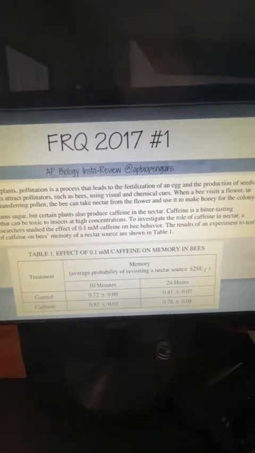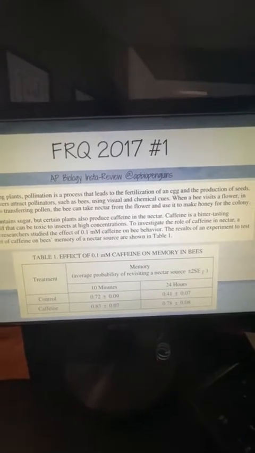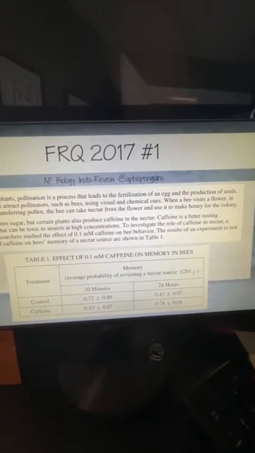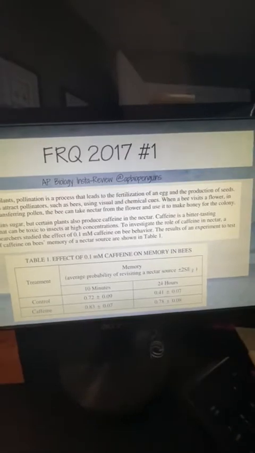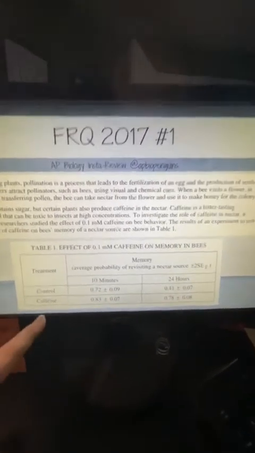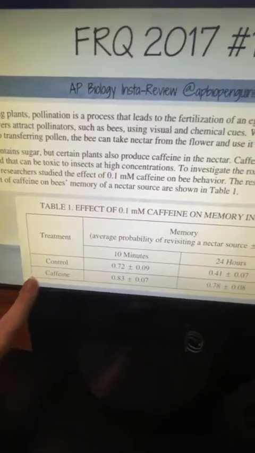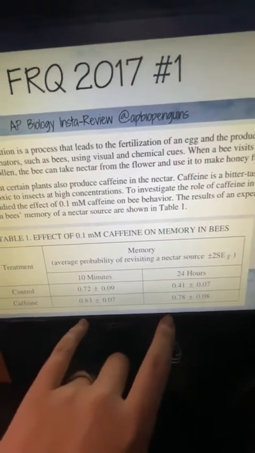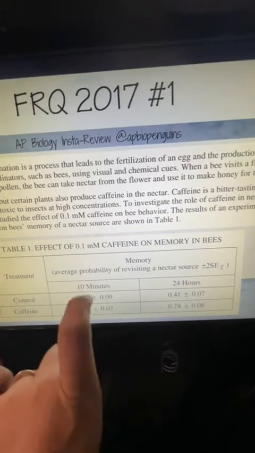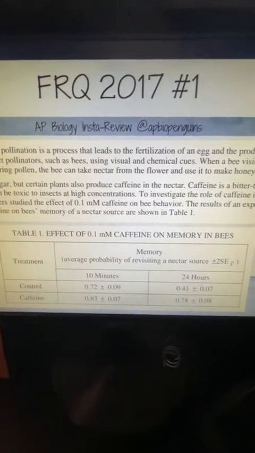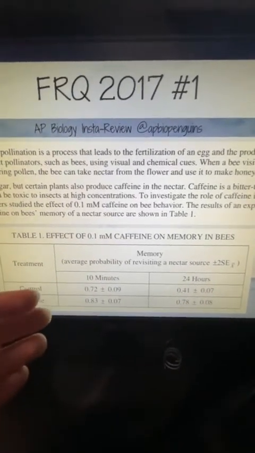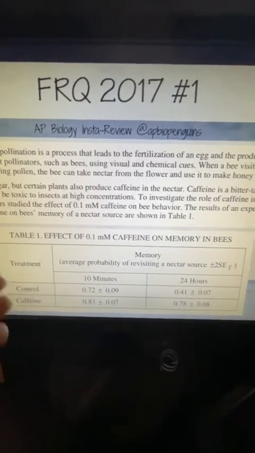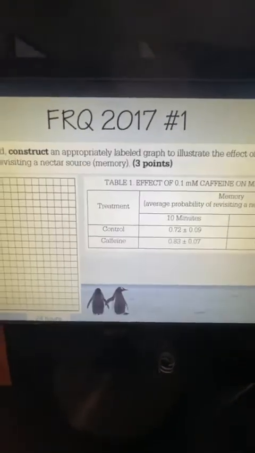To investigate the role of caffeine in nectar, a group of researchers studied the effect of 0.1 molar caffeine on bee behavior. The results are shown in this table. As you see in the table, we have our control, we have our caffeine, we have 10 minutes, and we have 24 hours. It looks like we're testing the memory. So it's about whether they came back to the same source, right? If they remembered it, they would have come back to the same flower. If they didn't remember it, then they were not going to come back to the same flower, right?